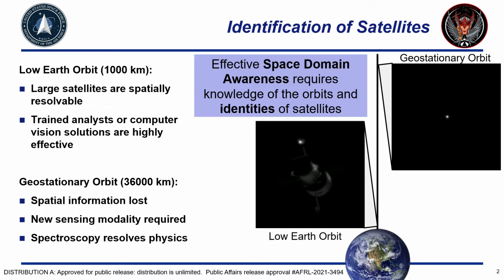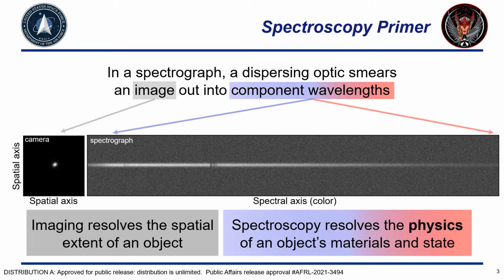Objects in geostationary orbit, which are much farther away, cannot be spatially resolved from the ground. The salient spatial information is lost. To identify satellites in these orbits, a new sensing modality is required. In this work, we embrace spectroscopy.